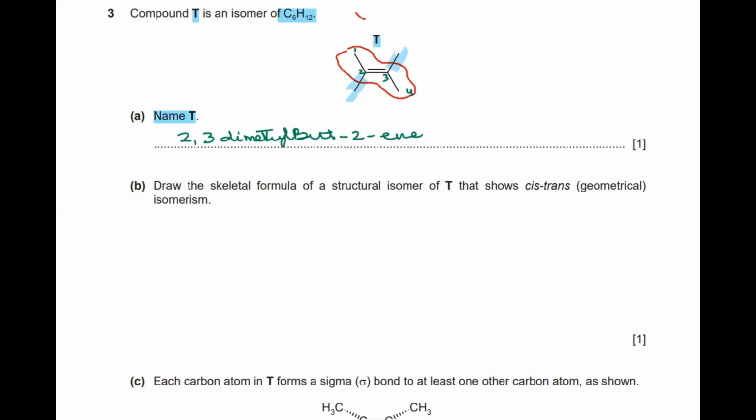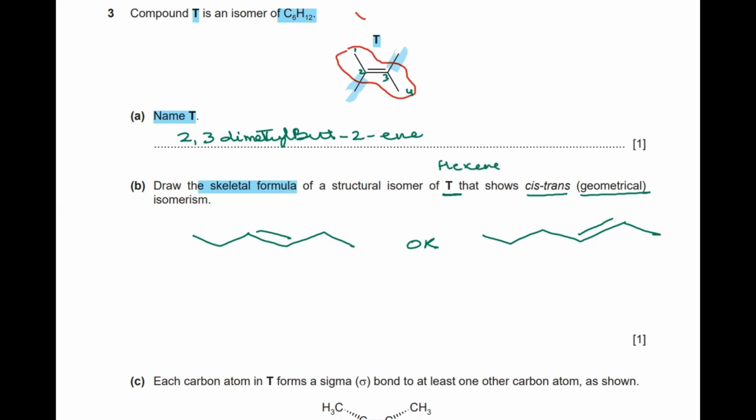Going further, it says to draw the skeletal formula of the structural isomer of T that shows cis and trans, or geometrical isomerism, which is basically our hexene. And they're asking us to draw the geometrical cis or trans isomer. So this is what we will be having as the structural formula. It's 1, 2, 3, 4, 5, 6. I have 6 carbons with a double bond: hexene.